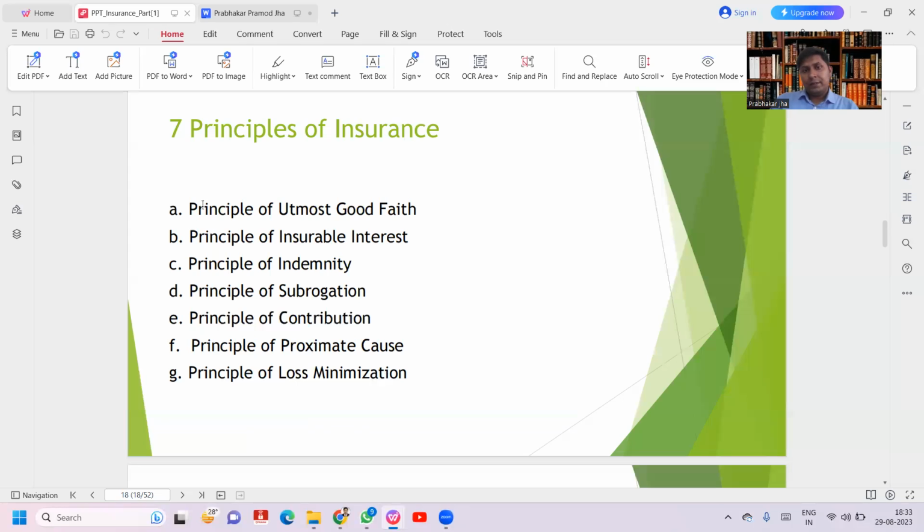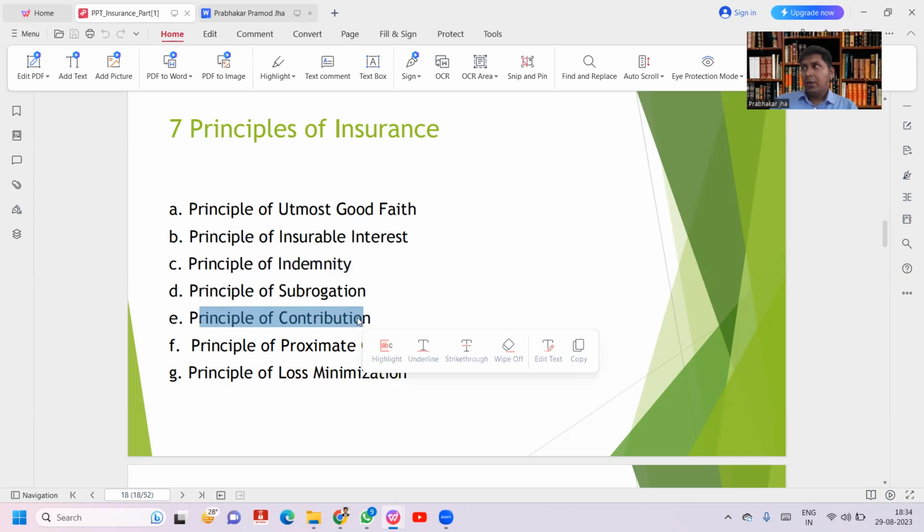First, you have to give true, material information to the insurance company. Second, principle of insurable interest, the legal right to take the insurance. If there is no insurable interest, then you cannot buy the policy. Principle of indemnity, as I said, up to the maximum loss, that much the insurance company will pay you. You cannot make a profit out of insurance. Principle of subrogation, all the rights of the insured transfer to the insurance company.